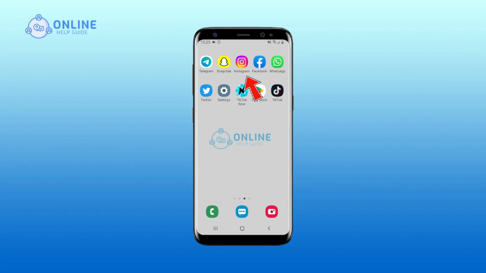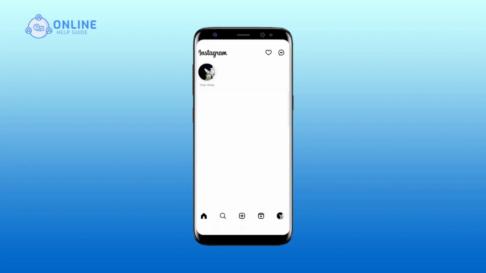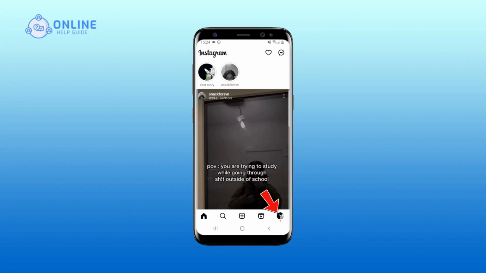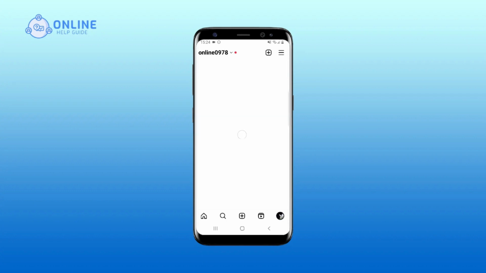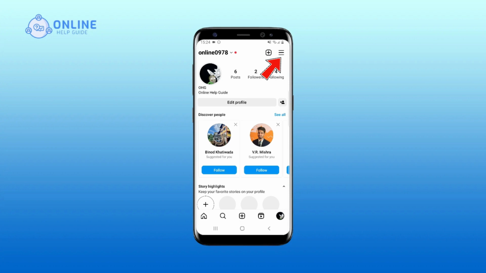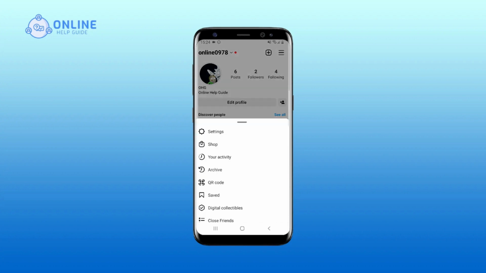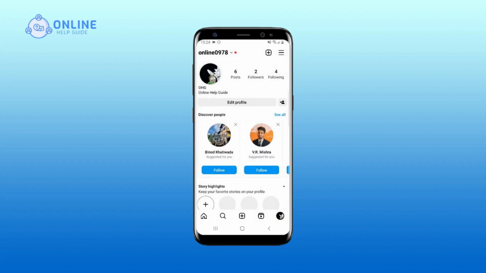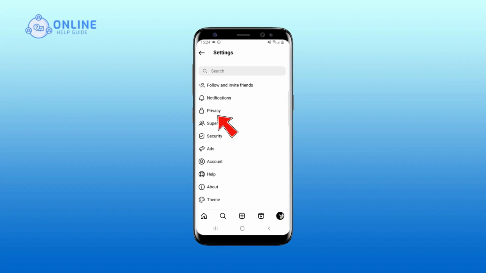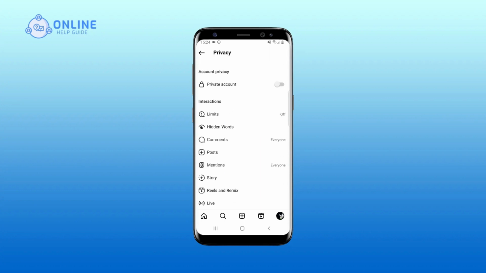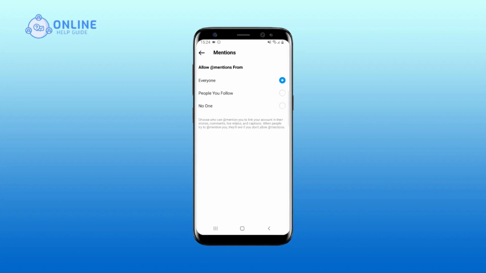Open your Instagram app on your device. Go to your profile by clicking the bottom right icon. Tap the three-line menu symbol in the upper right corner. Tap on Settings. On the Settings page, tap Privacy. Tap on Mentions. Tap on No One. There you go. These simple steps will show you how to stop someone from mentioning you on Instagram.